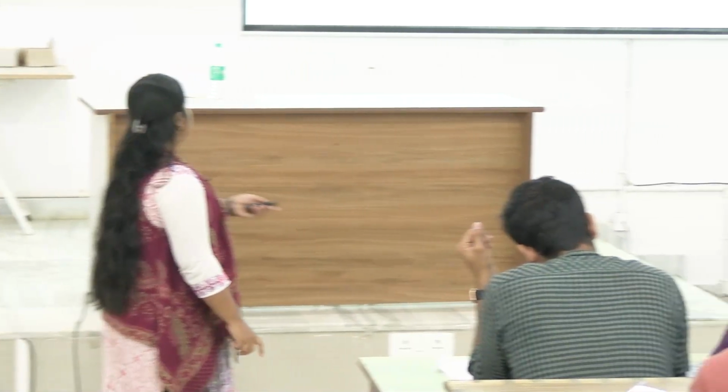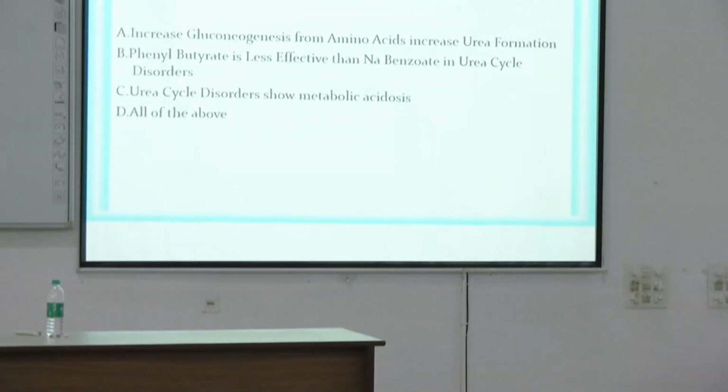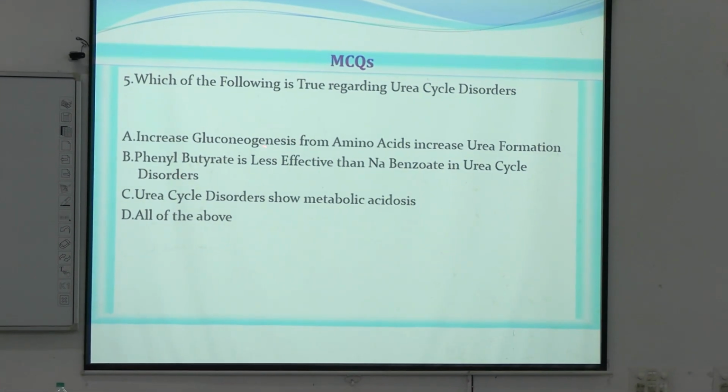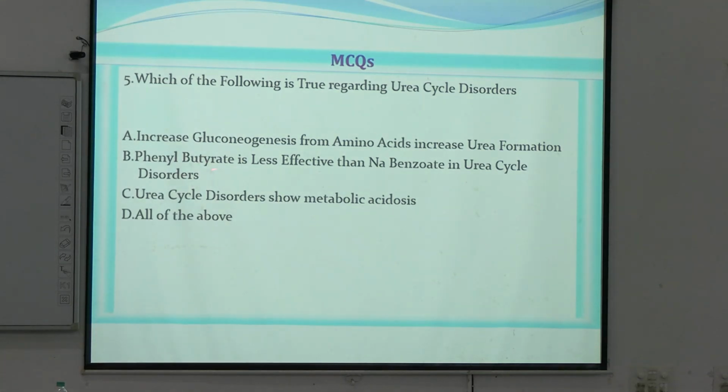So in this case, this statement, phenyl butyrate is less effective than sodium benzoate in urea cycle disorder, is it true? Because phenyl butyrate was binding to glutamine, and sodium benzoate was binding to glycine. So which one is more effective? Binding glutamine is more effective or binding glycine is more effective?